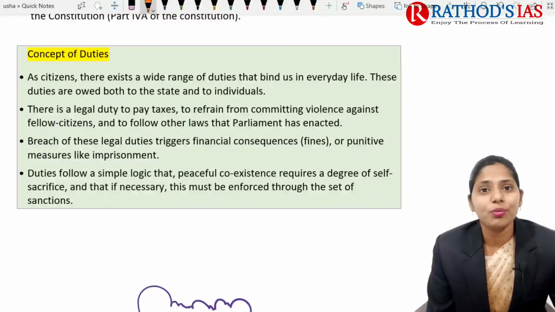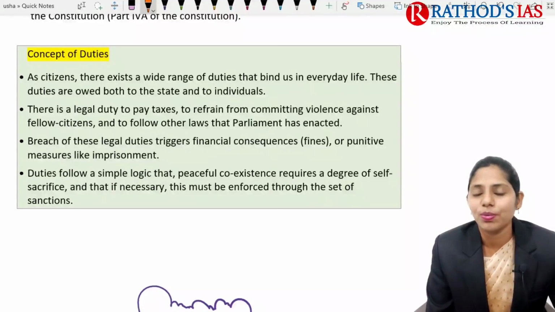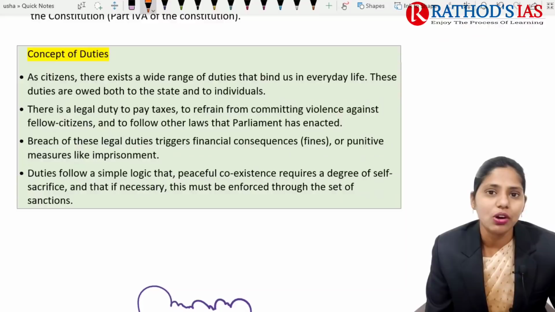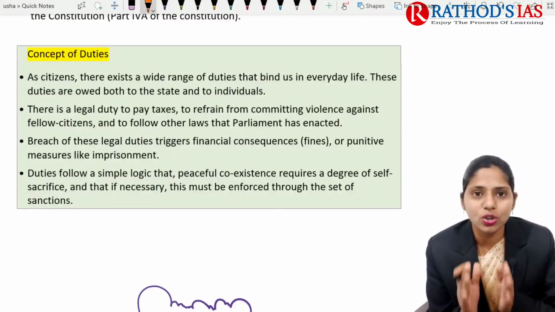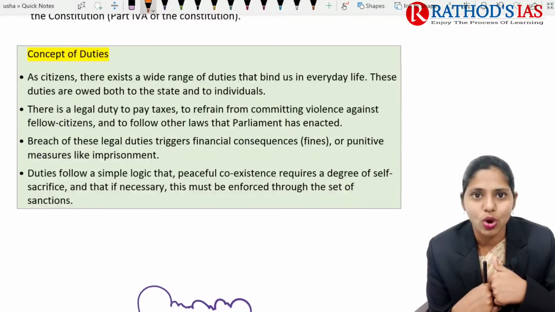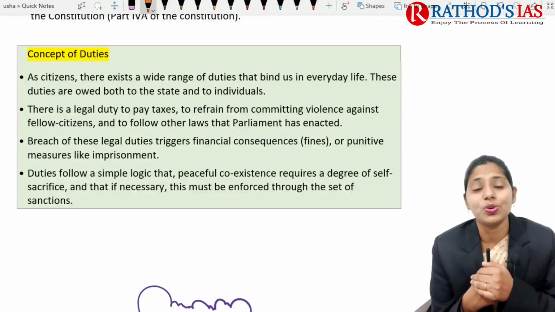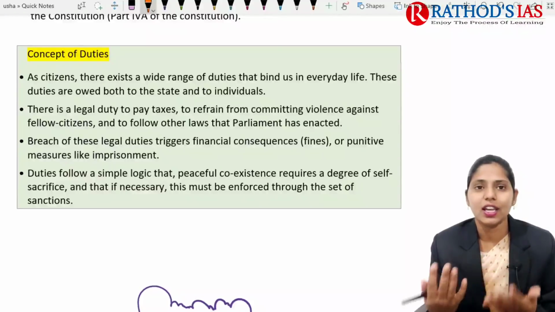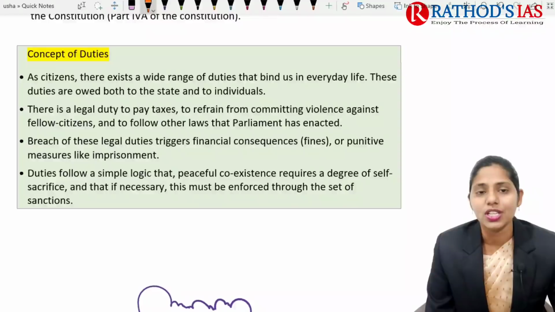If you park your vehicle in a non-parking area, the traffic police will impose fines. If you drive your vehicle without a helmet, a fine will be imposed. Whenever you violate your duties, there will be financial consequences like fines, or punitive measures. Sometimes imprisonment is also the punishment. So the breach of these legal duties triggers financial consequences.